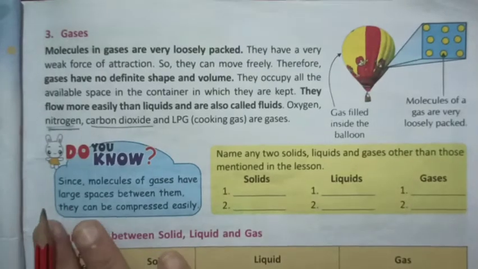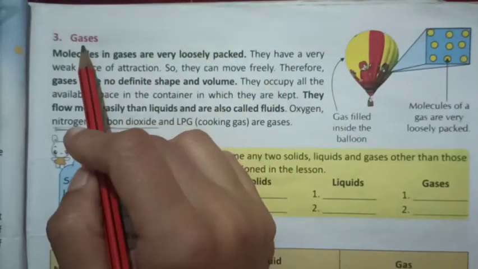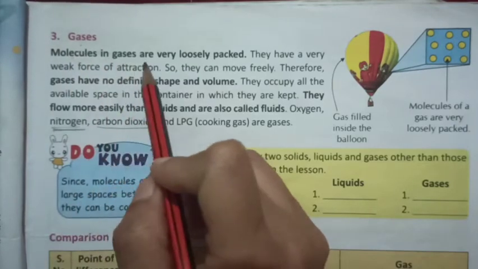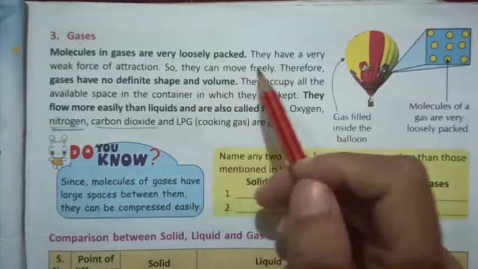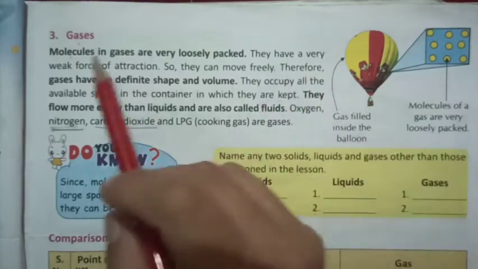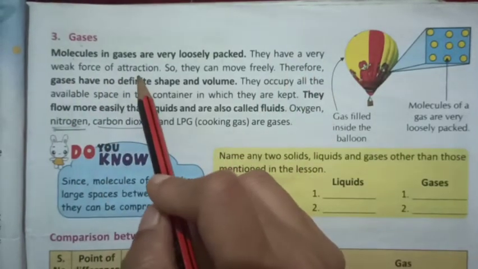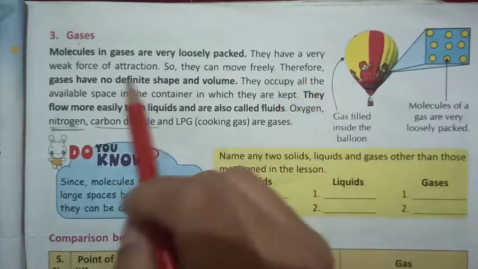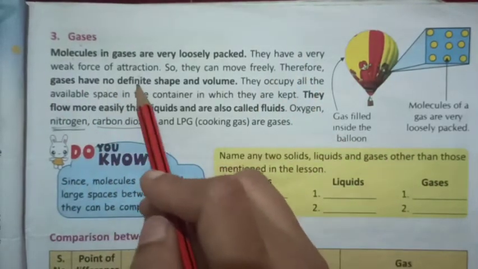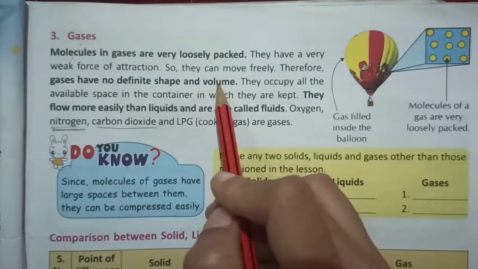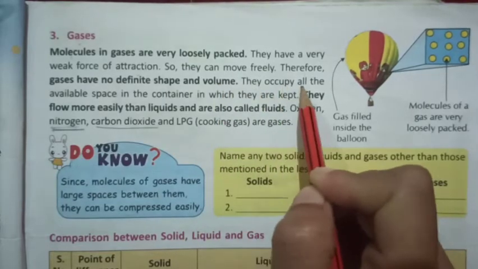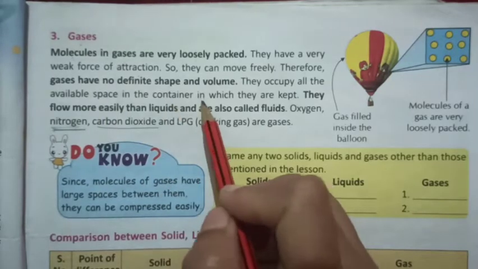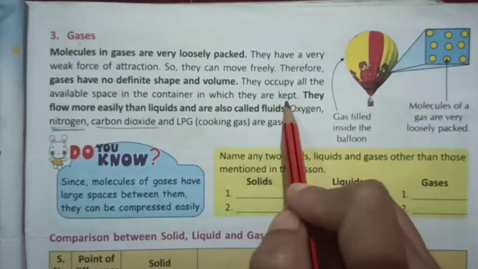Page number 27. Gases, the third state of matter. Molecules in gases are very loosely packed. They have a very weak force of attraction, so they can move freely. Therefore, gases have no definite shape and volume. They occupy all the available space in the container in which they are kept.